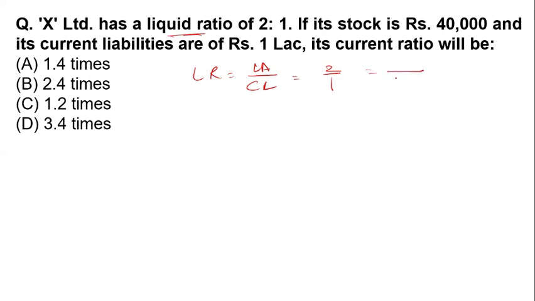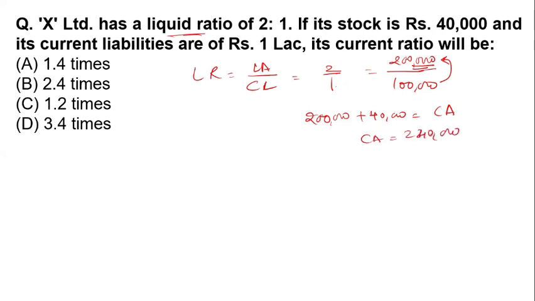The current liability is given, that is 1 lakh. If the current liability is 1 lakh, what about the liquid asset? Liquid asset is 2 times, so the liquid asset will be 2 lakh. And when we add the stock of 40,000 to the 2 lakh, we will get the current asset. So the current asset is 2 lakh 40,000. Clear?